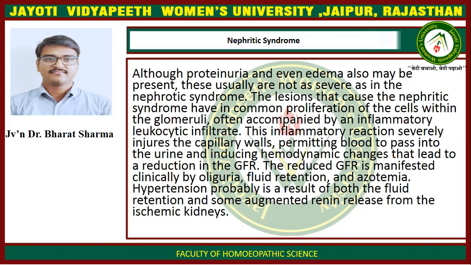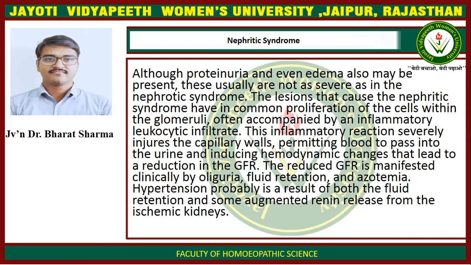The lesions that cause the nephritic syndrome have in common proliferation of cells within the glomeruli, often accompanied by an inflammatory leukocytic infiltrate. This inflammatory reaction severely injures the capillary walls, permitting blood to pass into the urine and inducing hemodynamic changes that lead to the reduction in the glomerular filtration rate.